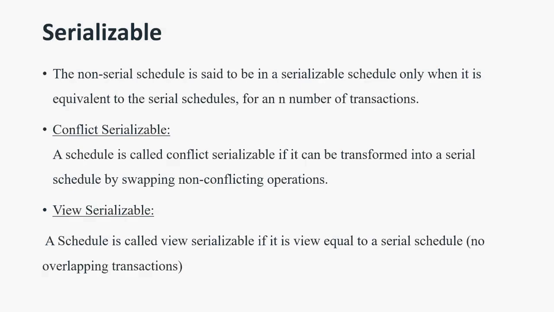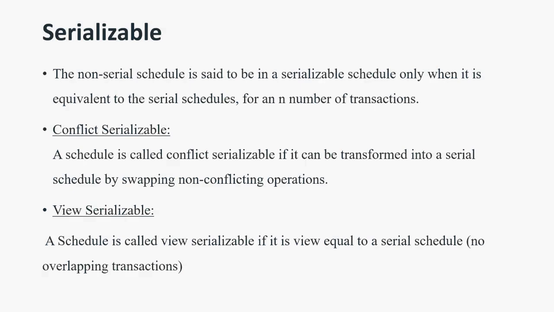So in such concurrent situations with concurrency issues, the non-serial schedule could be converted into a serial schedule. The process by which you convert or reframe your non-serial schedule into a serial schedule, you call a serializable schedule. And that serializable schedule could be conflict serializable or view serializable.